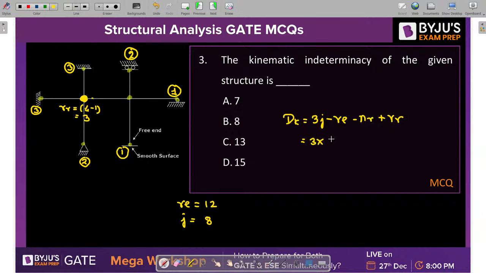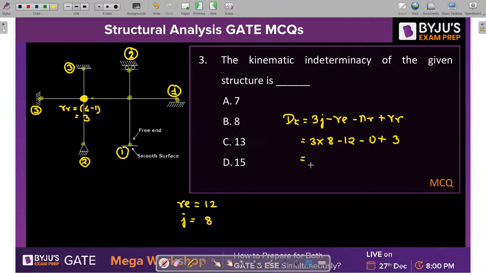3 into j. Joint is 8. Re is equal to how much? Re is equal to 12. Nr is equal to how much? Right now we don't have to consider Nr. Okay. We'll check the option first. And Rr is equal to how much? It is 3. Why are we not considering Nr? Because it is not given in this question also. Okay. That's why you don't have to consider it.